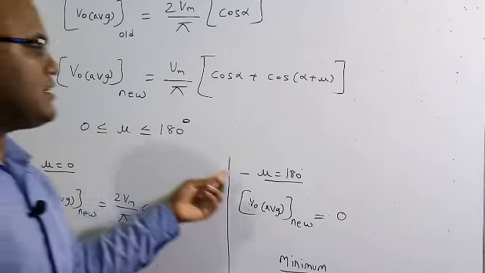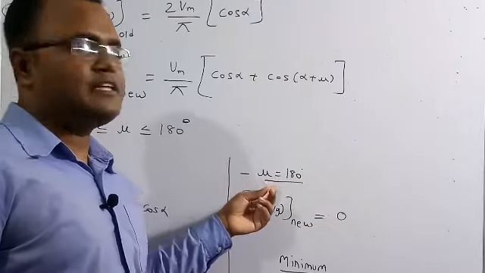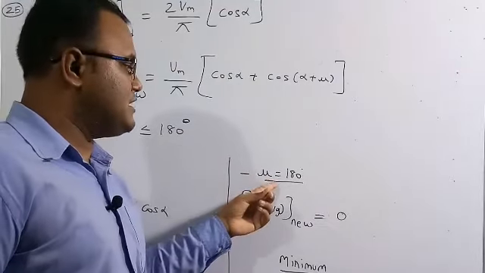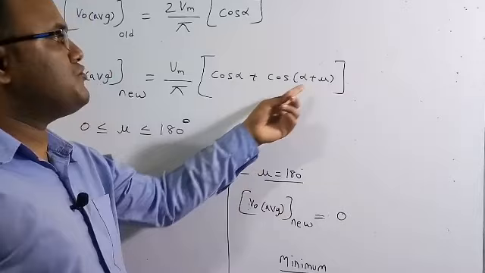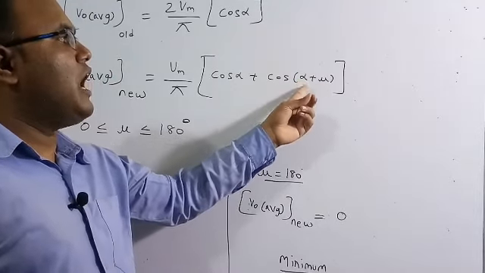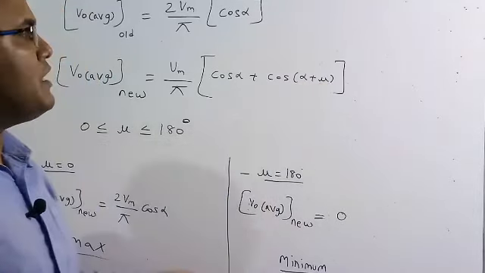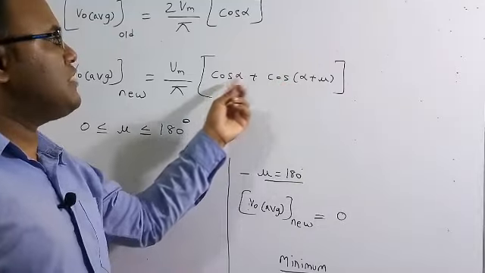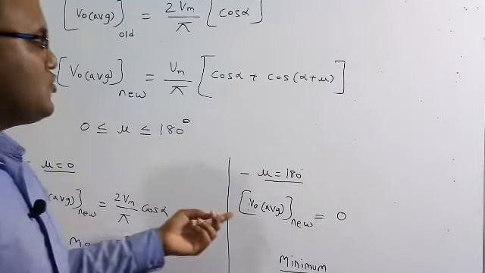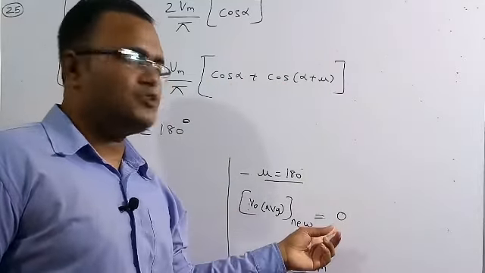So let me consider the other extreme case, which is mu is equal to 180 degree. If you substitute mu is equal to 180 degree, cos of alpha plus 180 is nothing but minus cos alpha. So plus cos alpha and minus cos alpha will get cancelled. Therefore V0 average at mu is equal to 180 degree is 0.